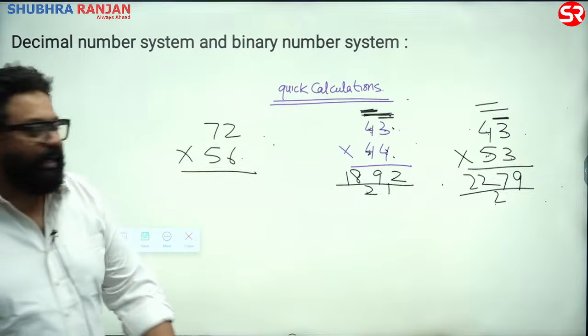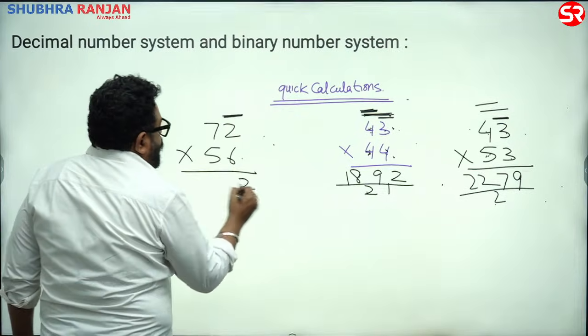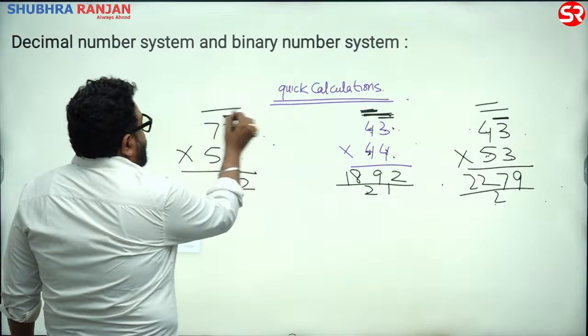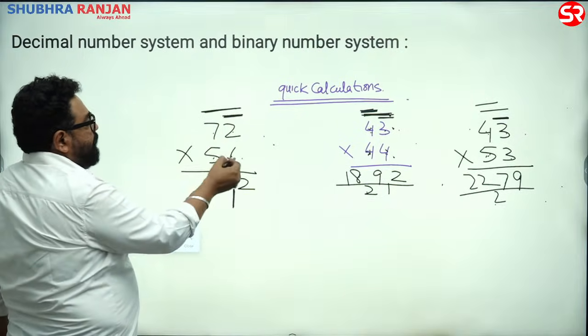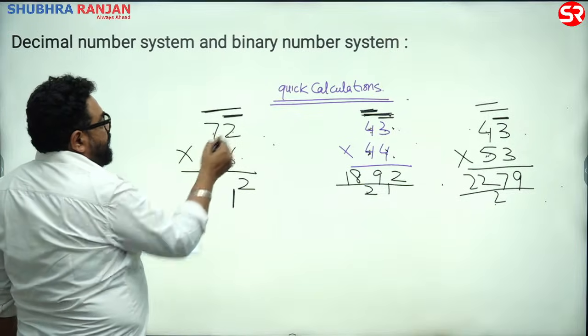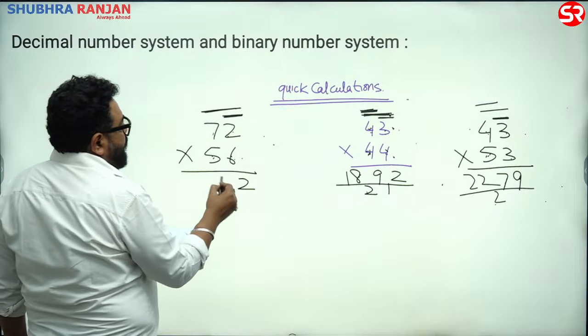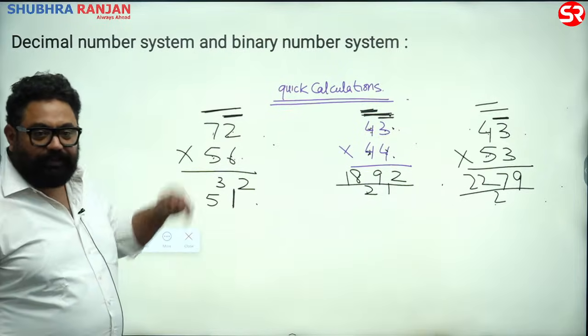4022. Let's see, look: 6 2s are 12, 1 carry guys. Cross multiply: 6 7s are 42, 5 2s are 10, 42 plus 10 is 52, plus 1 is 53. Write 3, 5 carry.